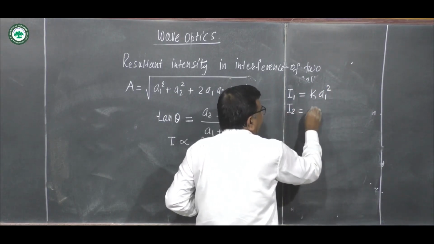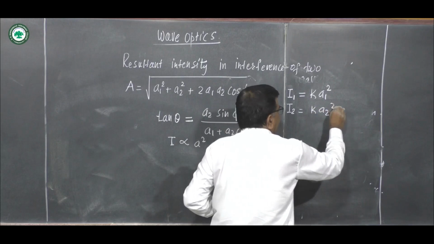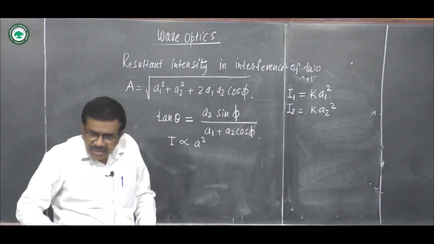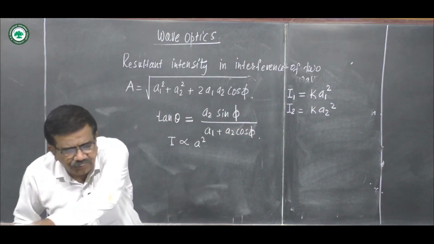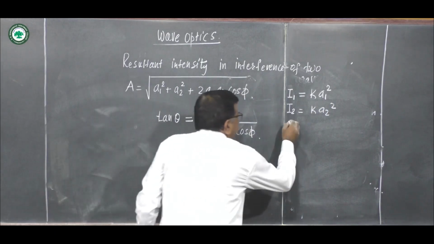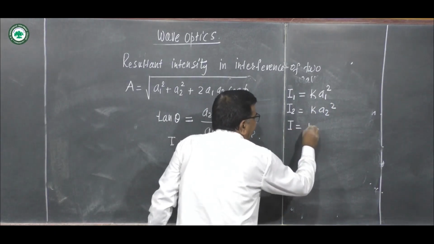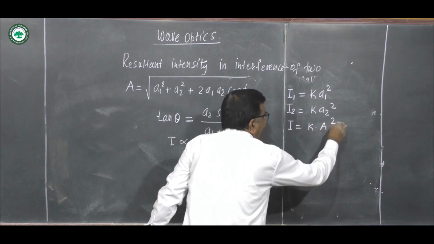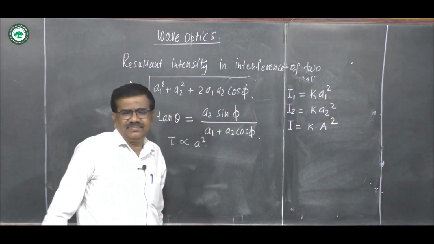Similarly I2 equals k A2 square, and for the resultant wave, the intensity I is equal to k into the resultant amplitude square.